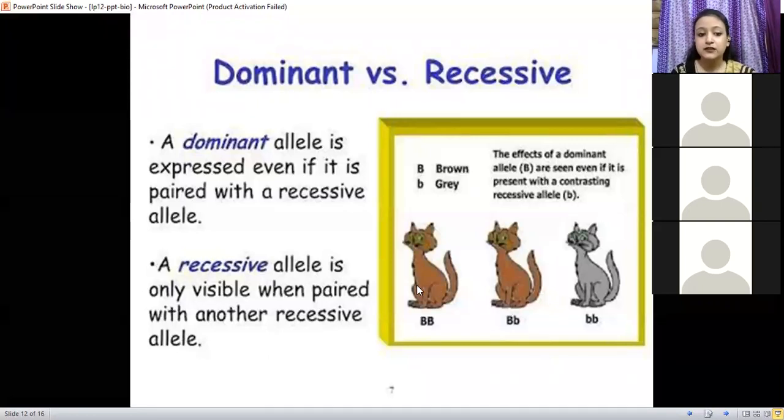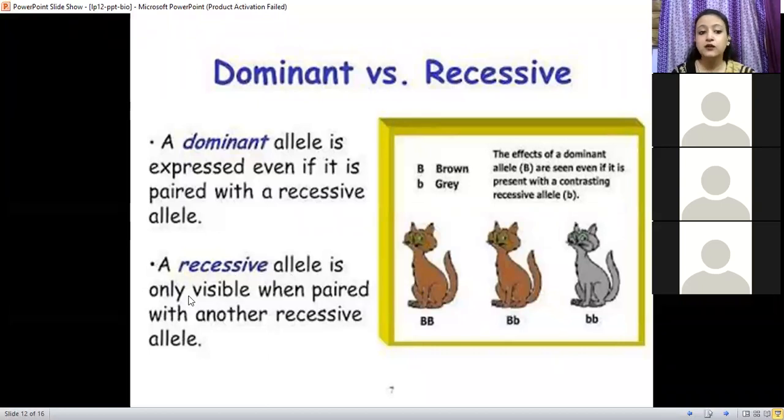Whereas the recessive allele is the one in which the characteristics will be visible when it is paired with another recessive allele. For example, the second example and the first, these are examples of recessive allele. Here both are of the same type. Both alleles are of the same type, and that is the reason they are able to express their characteristics.